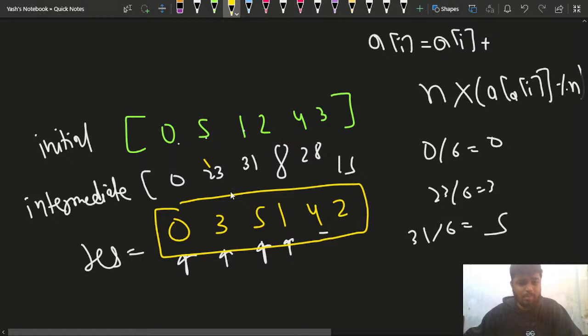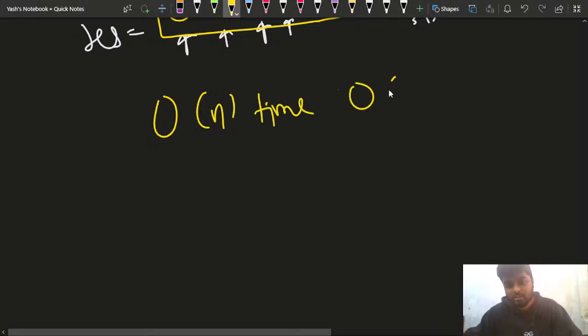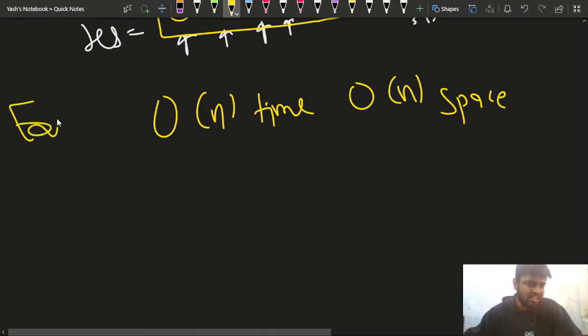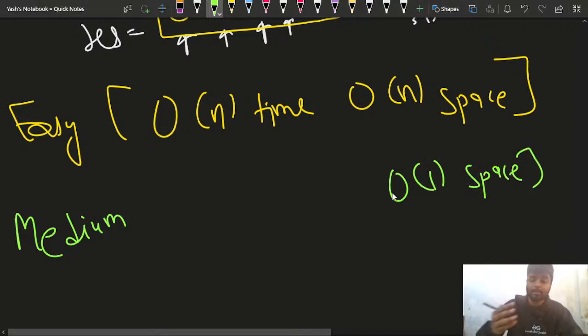So it was a good problem. We understood how to do this in order of n time and order of n space. And if we had to do it in this way, it was a very easy problem, because we just had to make another array and update it. Otherwise, if we had to do this in order of one space without using the extra space, then each element of the array will store two values, the previous and the next.